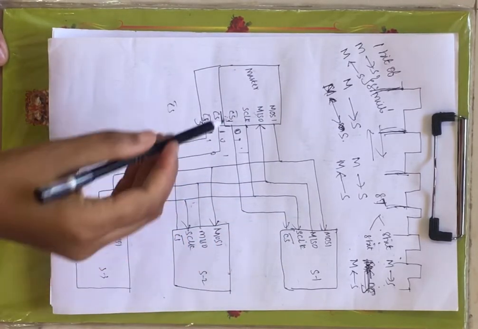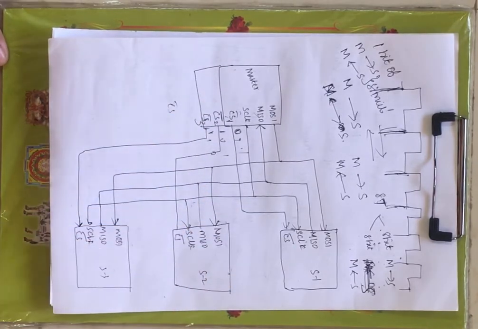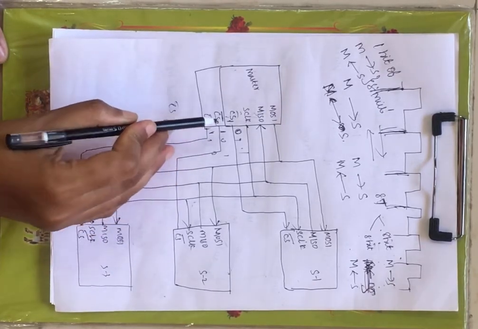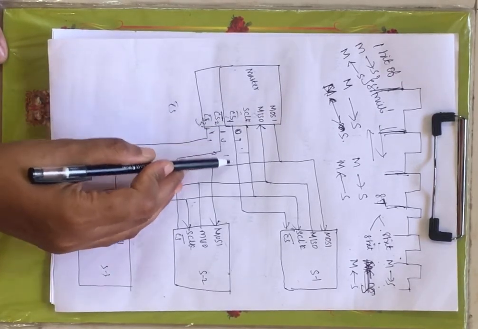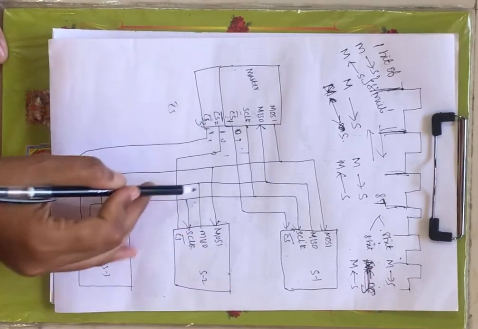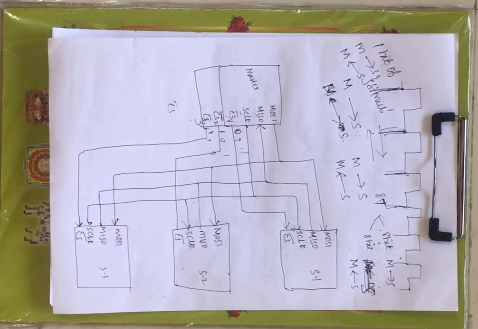Next the serial clock that is generated is fed to the 3 slaves. And next we have chip selection pin 1, pin 2, pin 3. Chip selection pin 1 is connected to slave 1, pin 2 to slave 2, and pin 3 to slave 3.